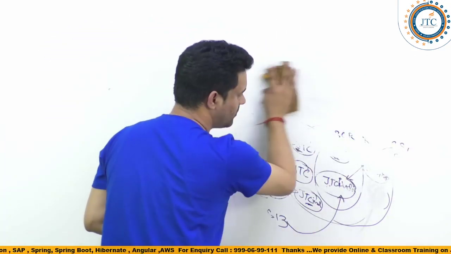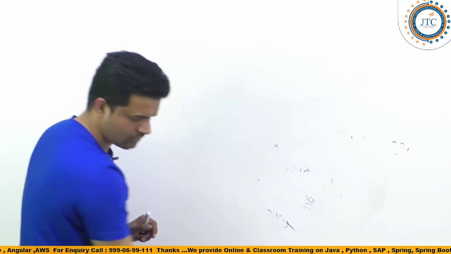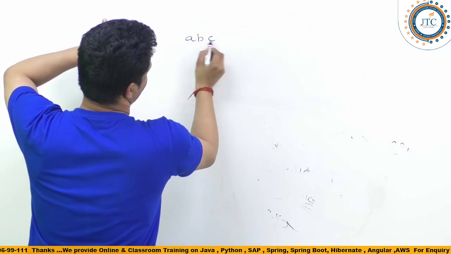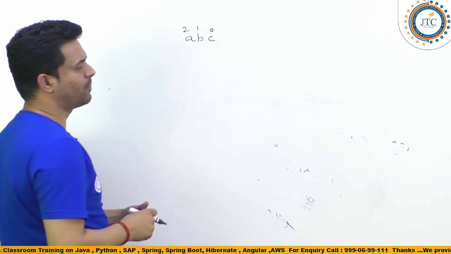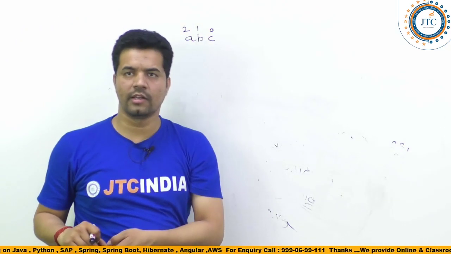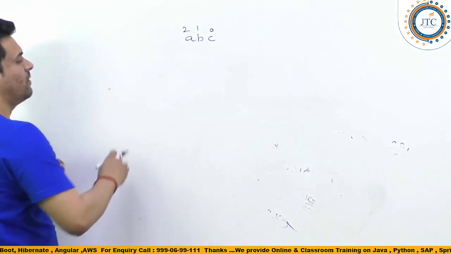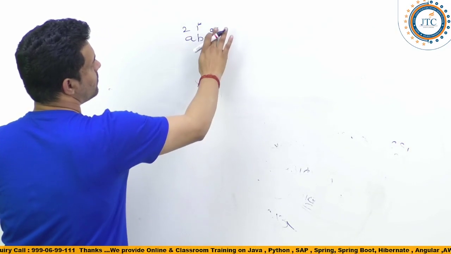Say for example, if I write ABC here, the positions which we have written in this are 0, 1 and 2.